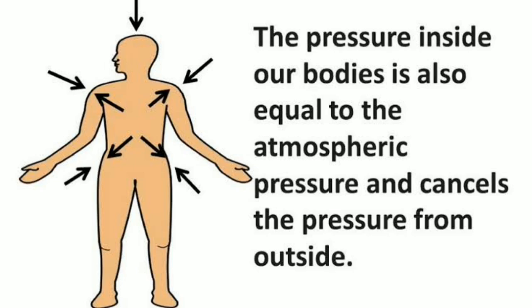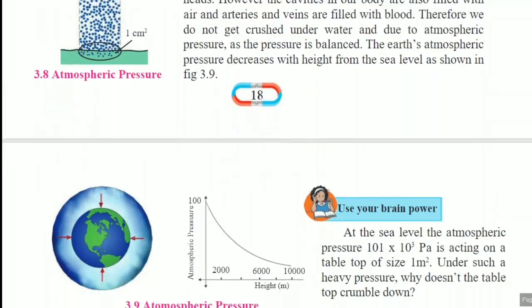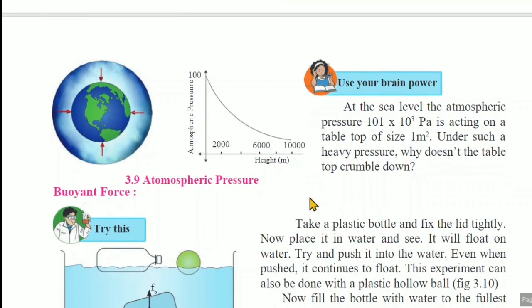The Earth's atmospheric pressure decreases with height from the sea level, as shown in Figure 3.9. This is Figure 3.9 in this diagram. As the height increases, atmospheric pressure decreases. So this is about the concept of atmospheric pressure.